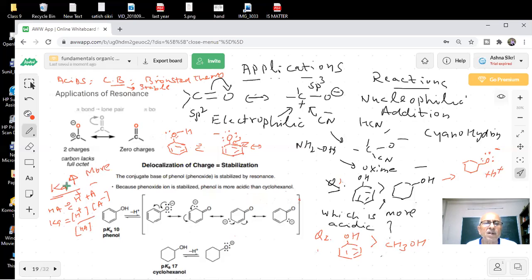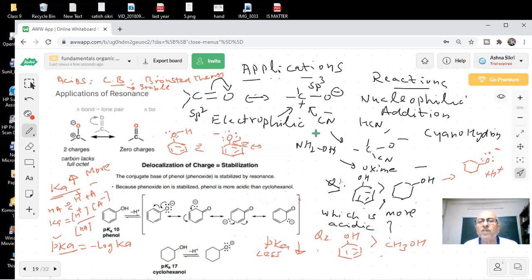And what about pKa, students? Sometimes in the exam they give pKa instead of Ka. What is the formula of pKa? Minus log of Ka. So if the acid is strong, Ka will be more and pKa will be less. As you can see, the pKa of phenol is 10 and the pKa of cyclohexanol is 17.